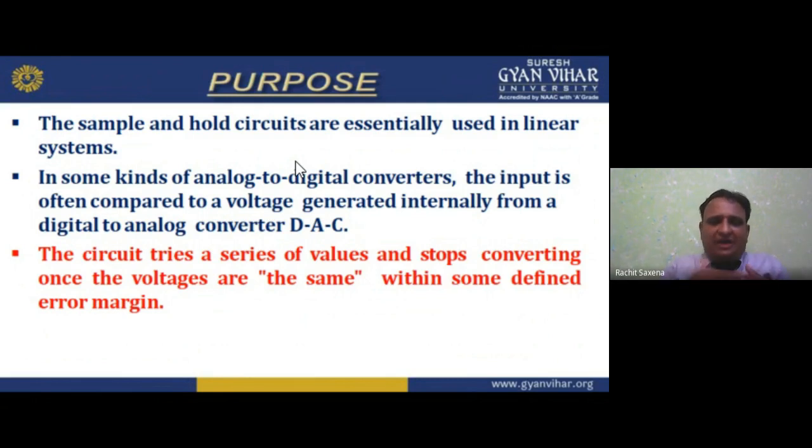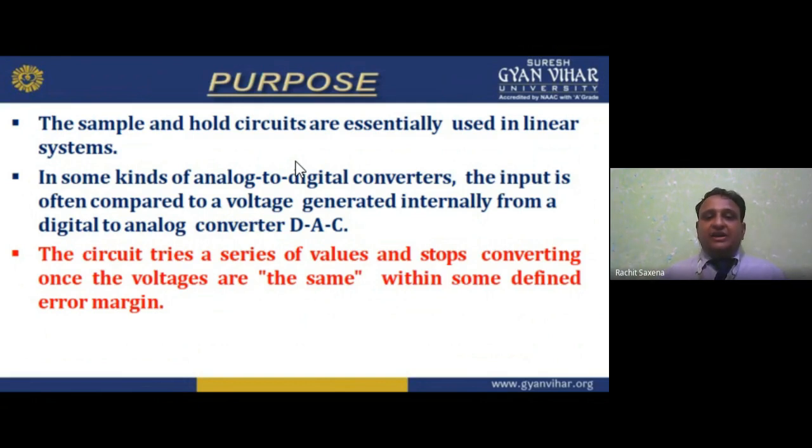In some kinds of analog to digital converters, ADC in short form, the input is often compared to a voltage generated internally from a digital to analog converter, that is DAC.